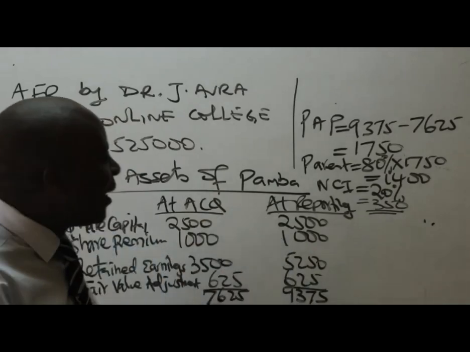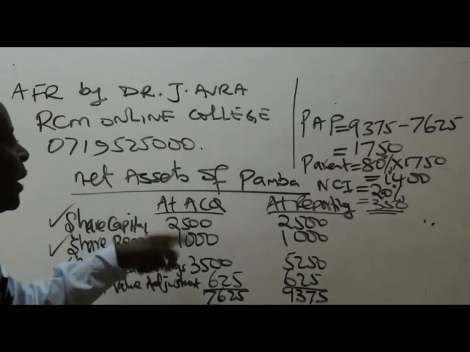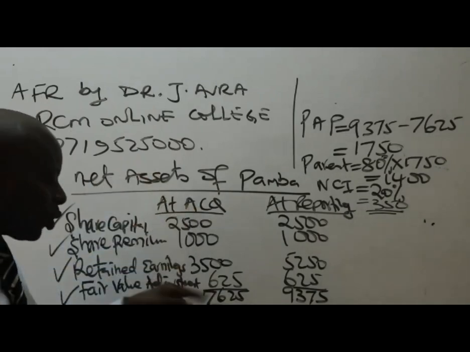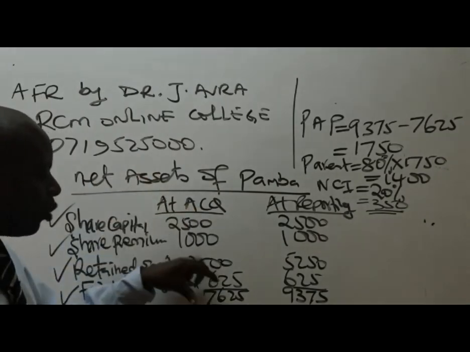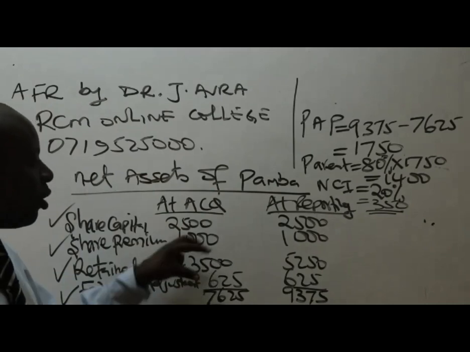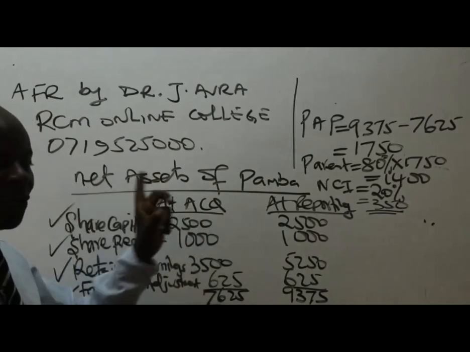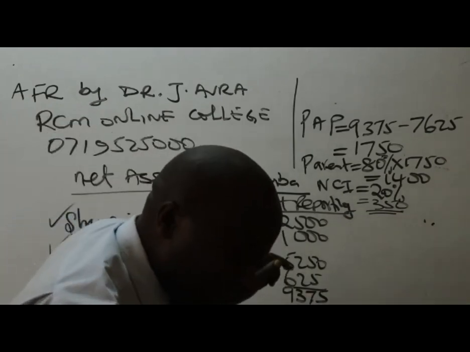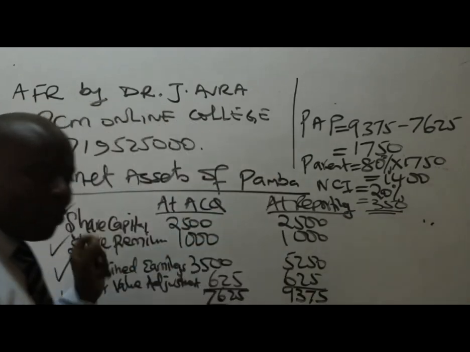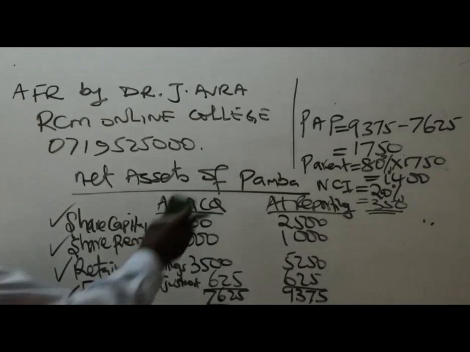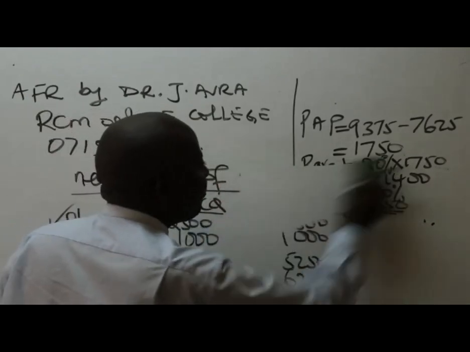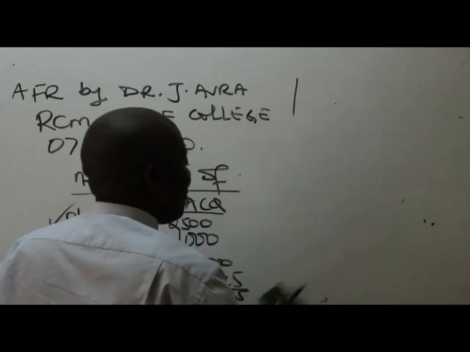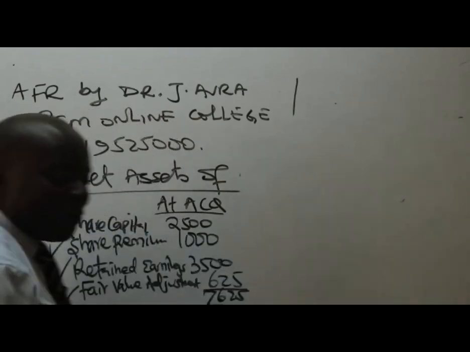Now, ladies and gentlemen, I would have gone to net assets of DAFU straight away, but because of my small board here, I would want to just compute the goodwill of Pamba. I finish with the goodwill of Pamba, and then I will go to DAFU, so that gives me a chance to rub whatever I have here and create some space for the goodwill computation.